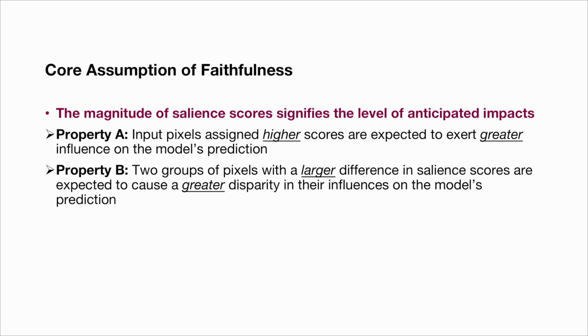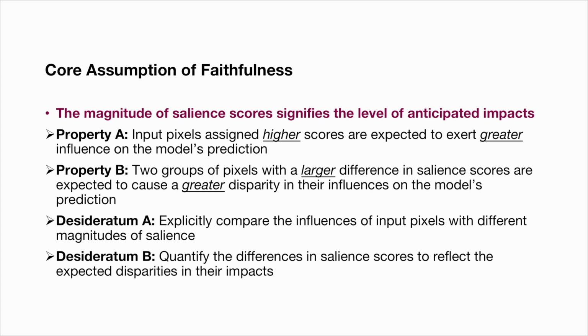This statement introduces two essential properties for reliable explanations. First, property A states that pixels with higher salience scores should have a greater influence on the model's predictions. Second, property B asserts that a substantial difference in salience scores between two pixel groups should result in a noticeable difference in their impact on the model's predictions. Considering these properties, for a thorough faithfulness evaluation, it is necessary to explicitly compare the influences of input pixels with different magnitudes of salience, and to quantify the differences in salience scores to reflect the expected disparities in their impacts.